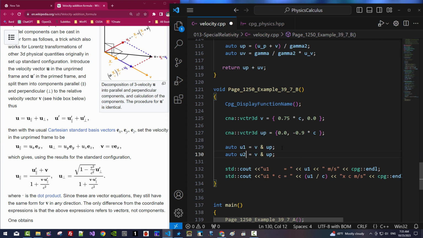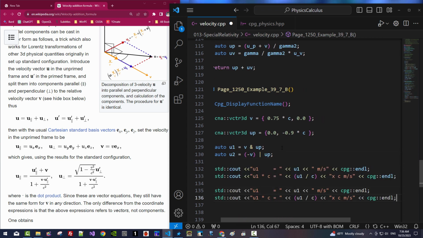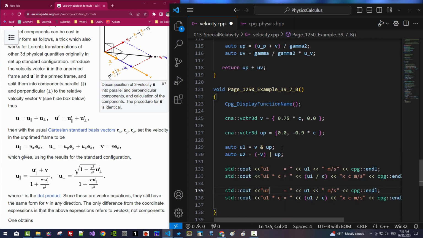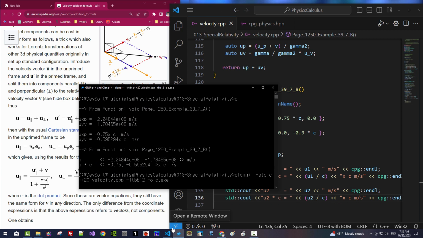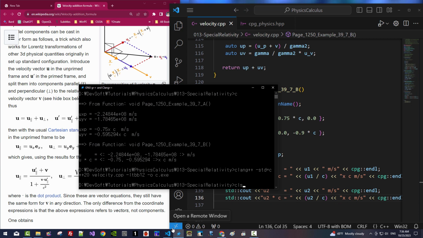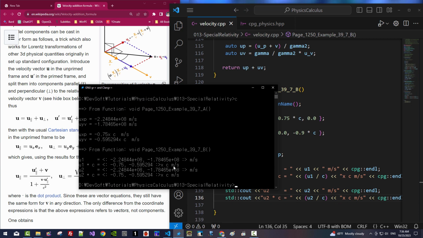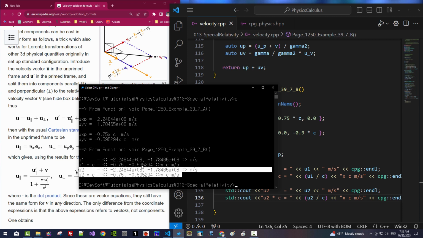This is U2. I will use negative B. Then vertical bar. Copy, paste. This is U2. The result should be exactly the same. CLSC. So this result, they are the same.